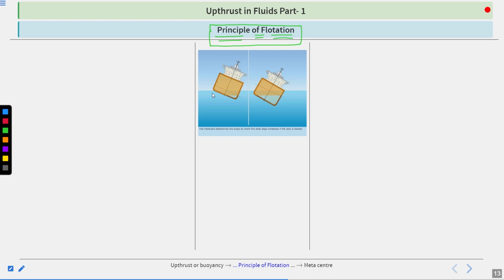If we really want to understand this kind of thing, we have to go by the principle of flotation. If we are able to go by the principle of flotation, we will be able to talk about it.